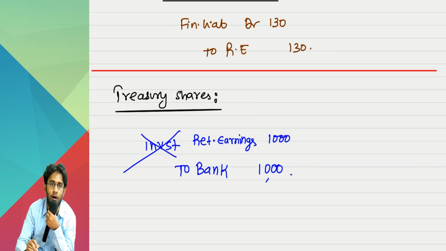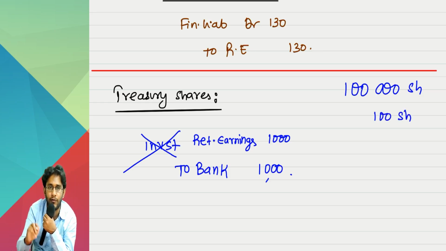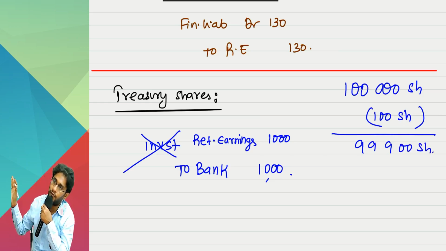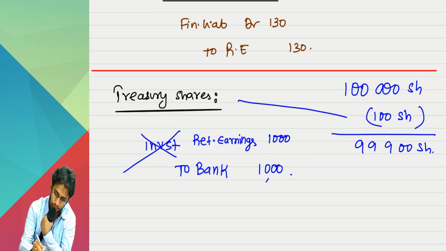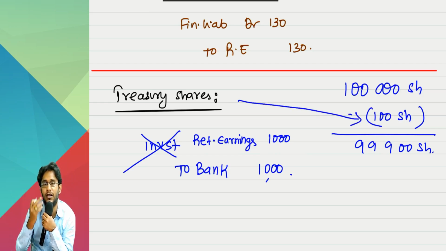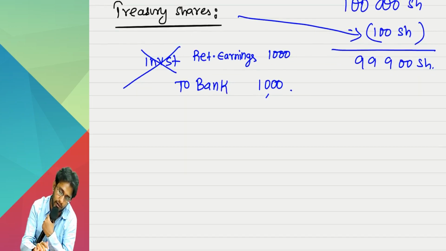But in the notes to accounts, you have to write detailed disclosures. We have a total of 1 lakh shares. Of these, 100 shares we ourselves are holding. So with outsiders only 99,900 shares are there. In notes to accounts you have to give all this. But accounting is this. Sir, then why did you buy the shares? Trading. After a few months I sold it off for 1500. What is the entry?